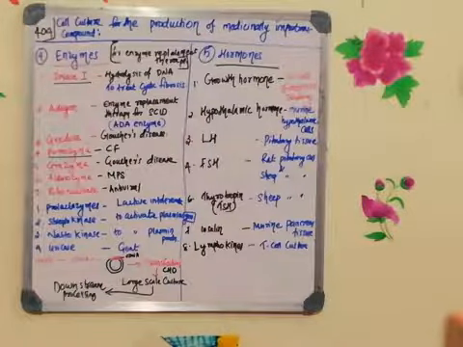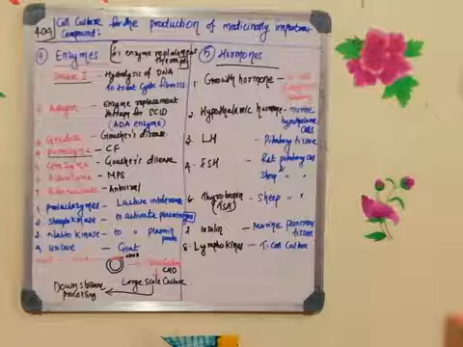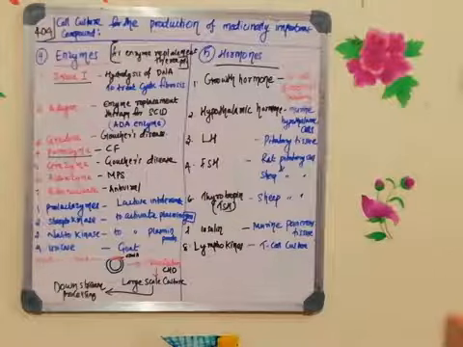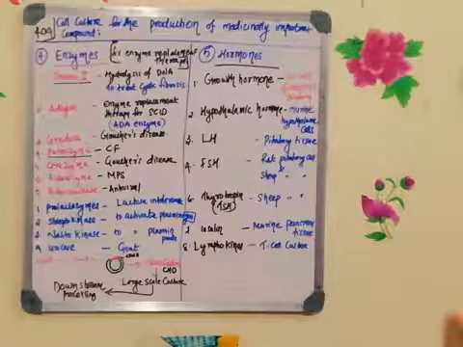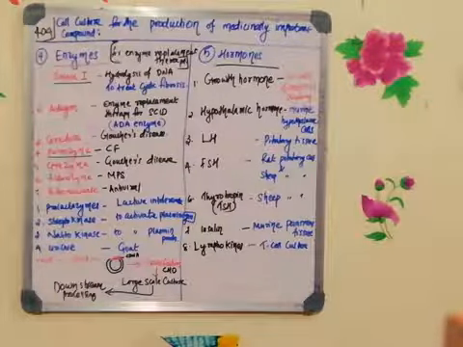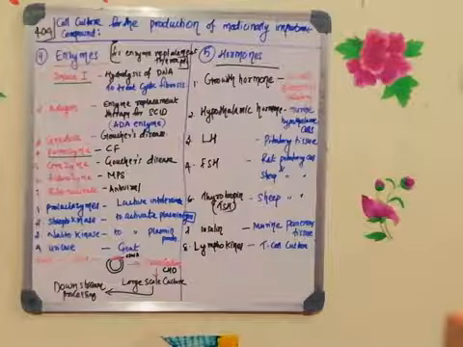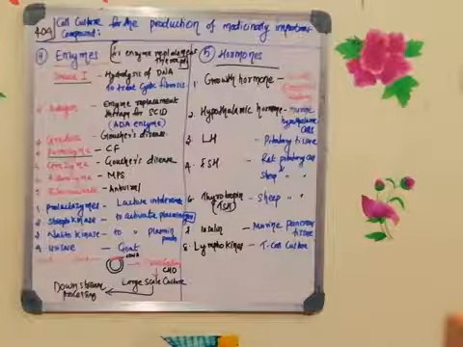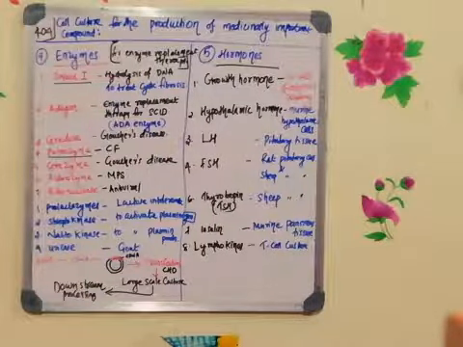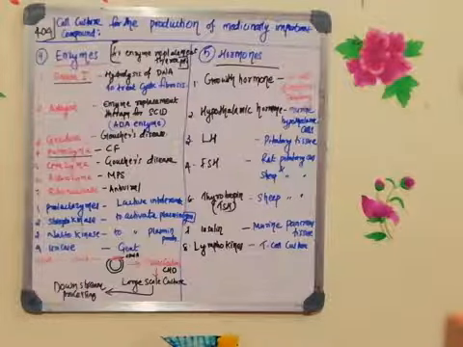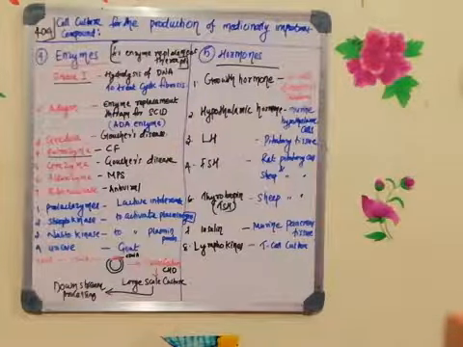Next is LH. LH is luteinizing hormone. You can produce it by culturing the pituitary tissues in the animal tissue culture process, or by recombinant DNA technology. Luteinizing hormone is used for ovulation in female. In male it will stimulate the Leydig cells to activate the sperm production. So in female it helps in ovulation, and in male it stimulates the Leydig cells to stimulate sperm production.